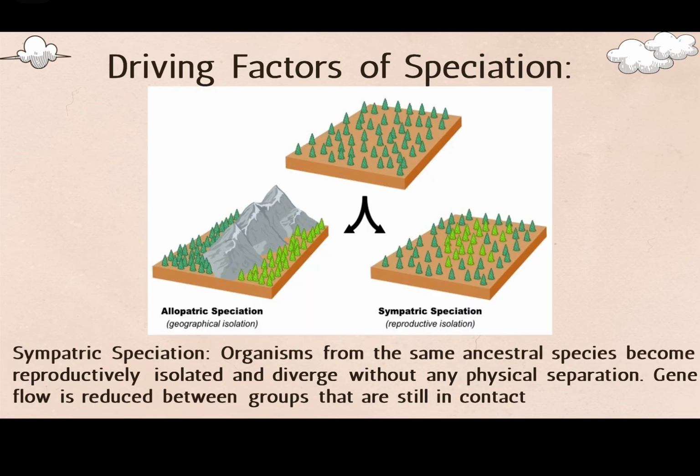And then we have sympatric speciation, which is when organisms from the same ancestral species become reproductively isolated and diverge without any physical separation. Through this, gene flow is reduced between groups that are still in contact.